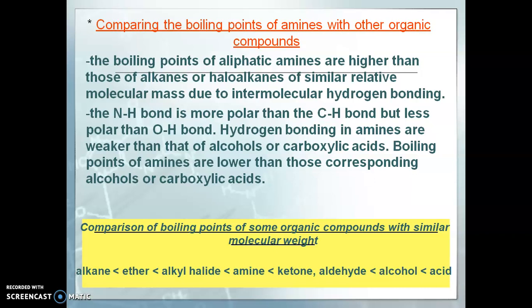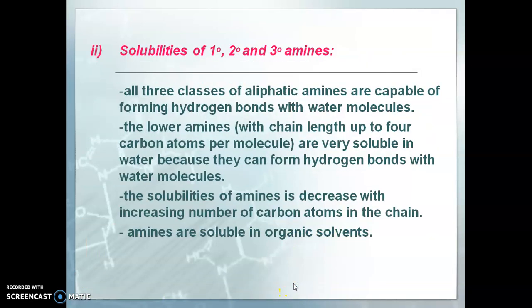The N-H bond is more polar than the C-H bond but less polar than the O-H bond. Hydrogen bonding in amines is weaker than that of alcohols or carboxylic acids. Therefore, the boiling points of amines are lower than those of the corresponding alcohols or carboxylic acids. Here you see the whole sequence of the comparison of the boiling points of some organic compounds with similar molecular weight.